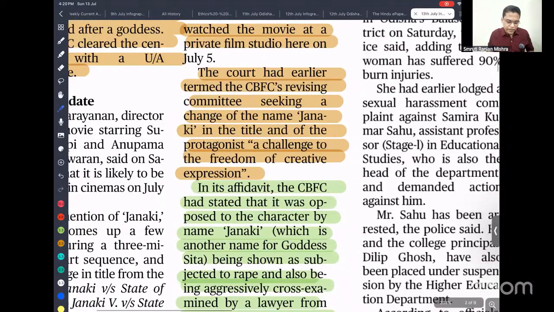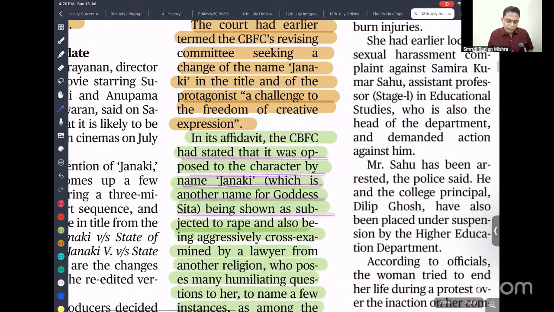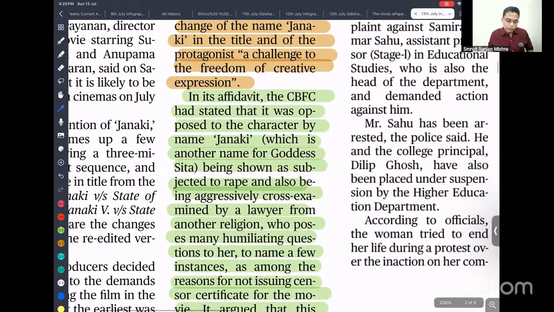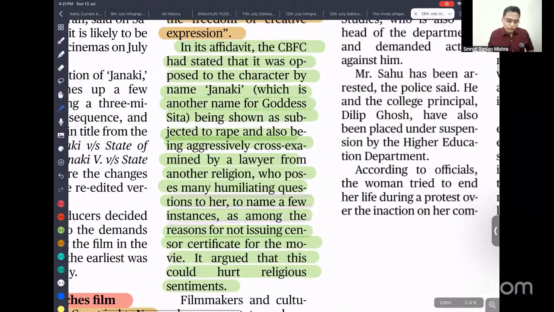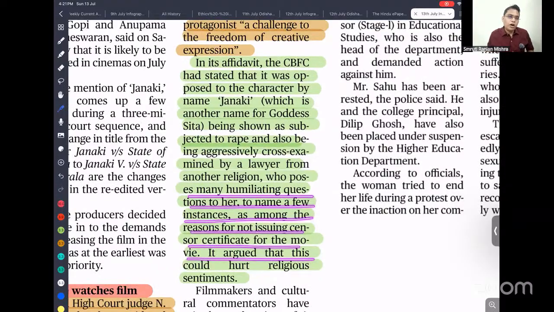In its affidavit, the Central Board of Film Certification has stated that it was opposed to the character by the name Janaki, which is another name of the goddess Sita, being shown as a subject of rape and being aggressively cross-examined by a lawyer from another religion, who poses humiliating questions to her, to name a few instances, among the reasons for not issuing a censor certificate, arguing this may hurt religious sentiment.